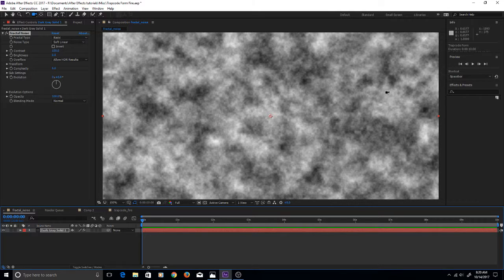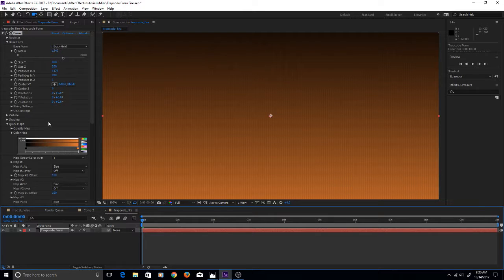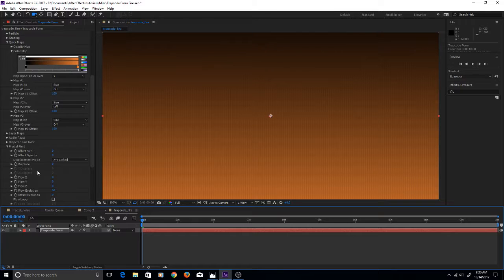You have the lighter areas interspersed with the darker areas, and this is the same kind of noise that Trapcode Form uses to calculate its displacement effects. So that's why when we go into the Trapcode Form menus, it says fractal field, because it uses the very same fractal noise to calculate displacement values and apply it to the plane that we're going to be creating in this project.